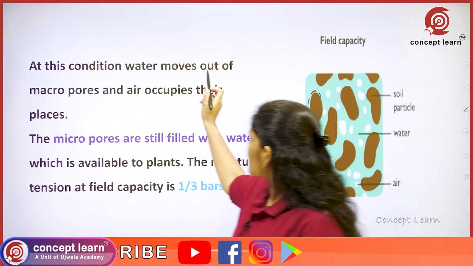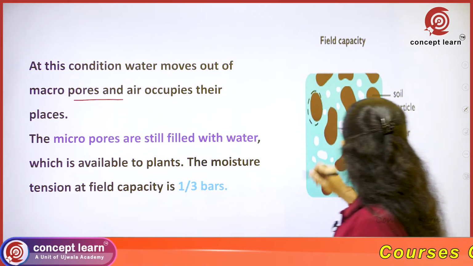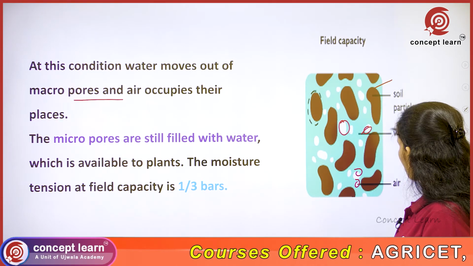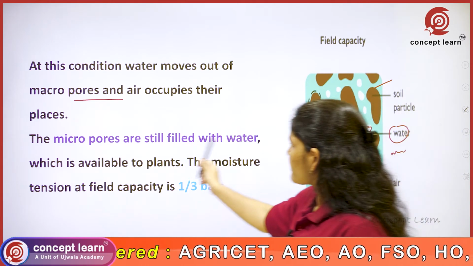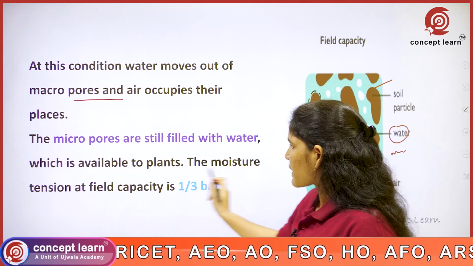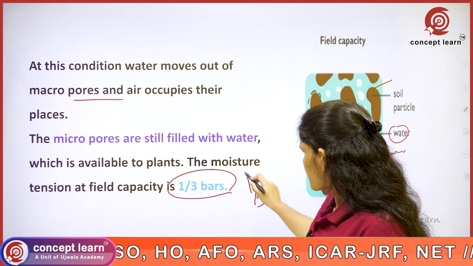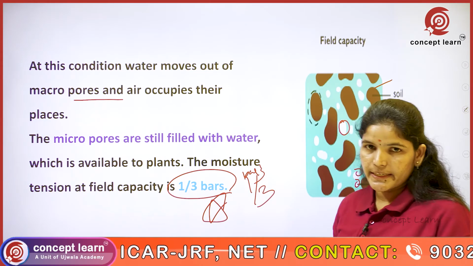At this condition, water moves out of macropores and air occupies their places. Here the macropores are completely filled with air, and the water is held in the micropores. The micropores are still filled with water, which is available to the plant. The moisture tension at field capacity is 1/3 bar. This is important for exam. At field capacity, water is held in the soil at 1/3 bar tension.